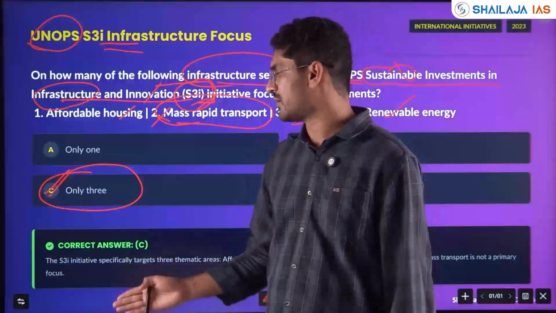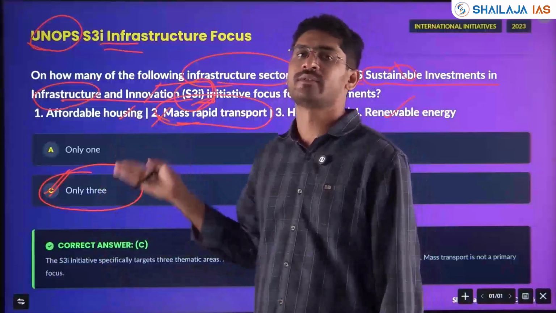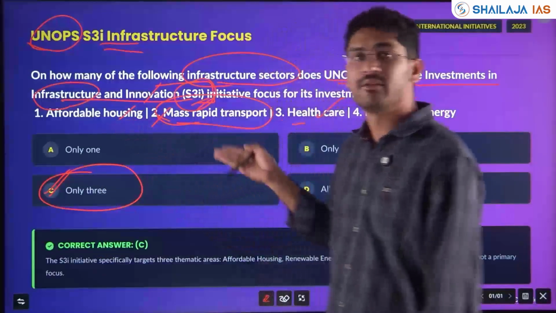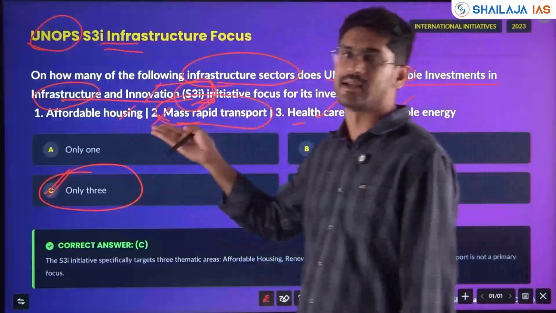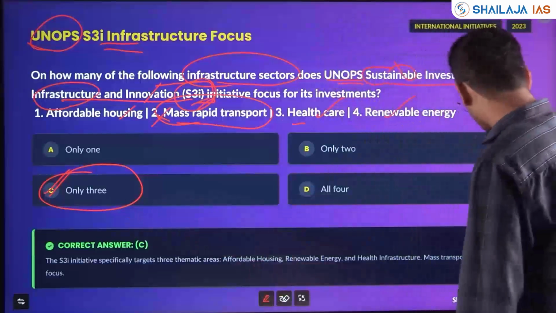This is a very tricky question. Only if you are able to know which of the given options are not there, you will be able to answer here. So here the answer is option C.